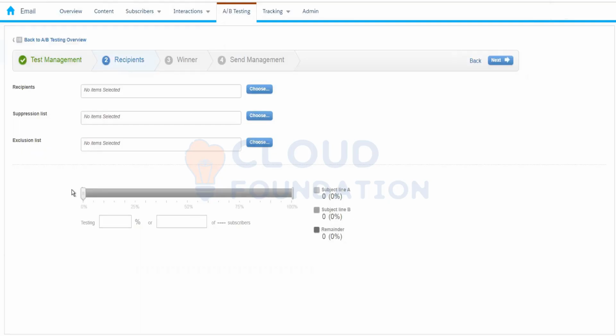The suppression list is generally used for permanent exclusion from all sends, whereas the exclusion list is just used for specific, temporary purposes, if you want to exclude from a particular send.